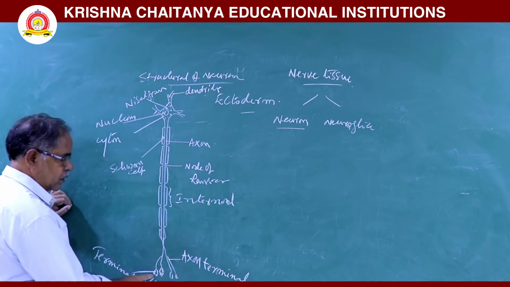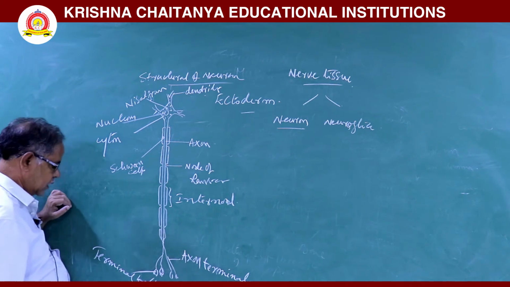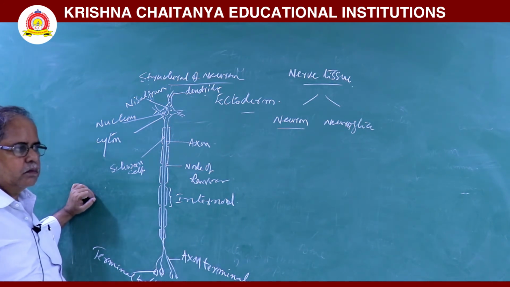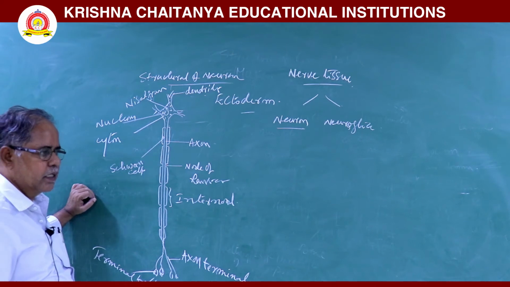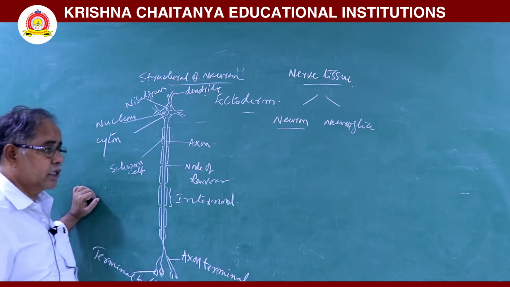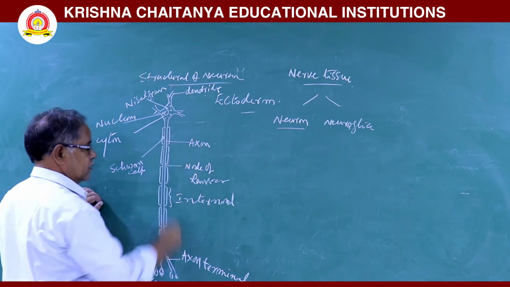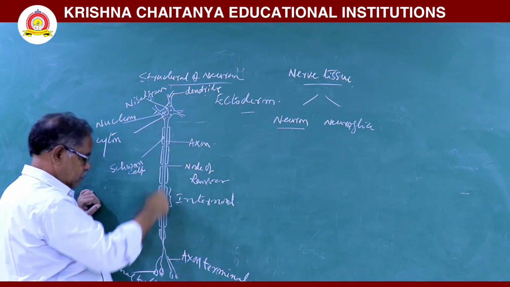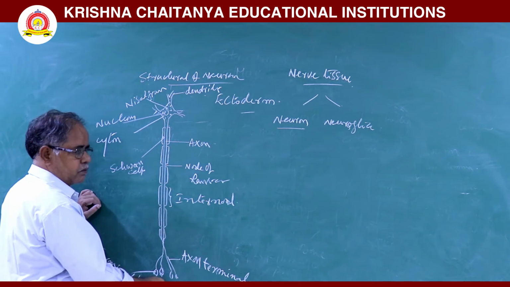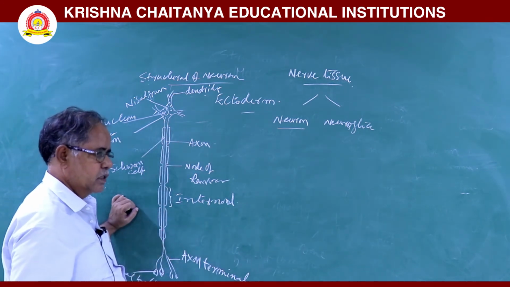These axon terminals end as button-like, barbell-like structures. These are terminal buttons. In these terminal buttons, vesicles are there. In these vesicles, neurotransmitter is there. That neurotransmitter is called acetylcholine. Next, this axon brings impulses from the cyton towards the synapse, so the axon is called an efferent process.